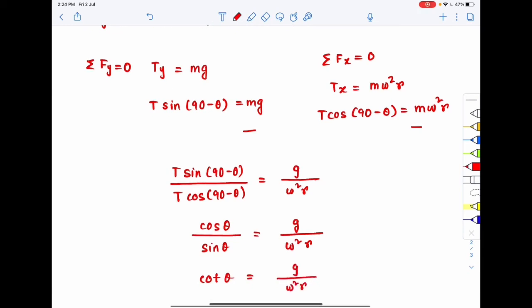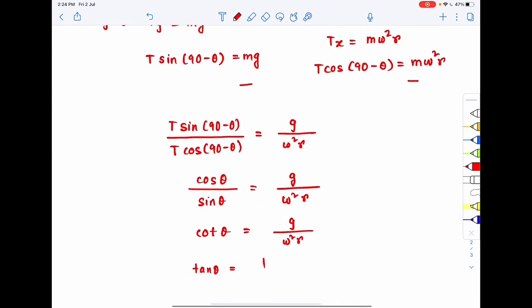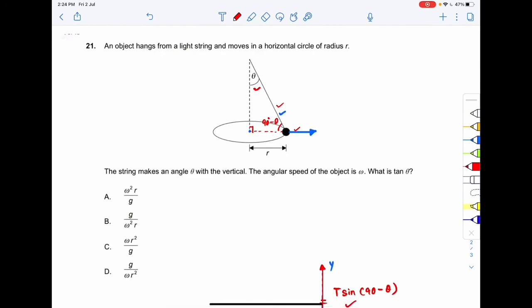But we don't want cot theta, we want tan theta. Tan theta is 1 divided by cot theta, so this is equal to 1 divided by g by omega square r, which is omega square r by g. So the correct option to question number 21 will be option A.